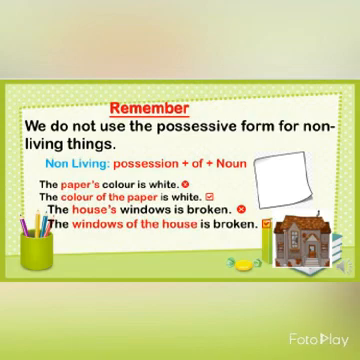Next, the house's windows is broken. This is an incorrect sentence. The correct sentence for this is the windows of the house is broken. So remember that we do not use the possessive form for non-living things, and we are using the possessive form for living things. But the apostrophe is also used with nouns to show time, space or weight.